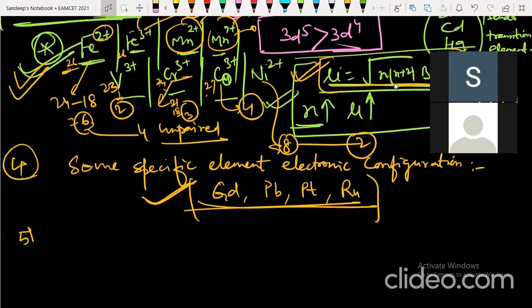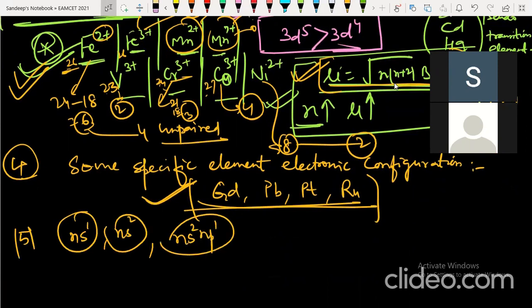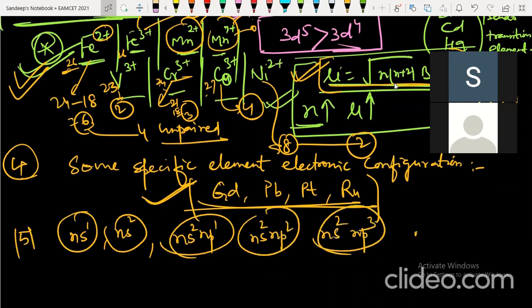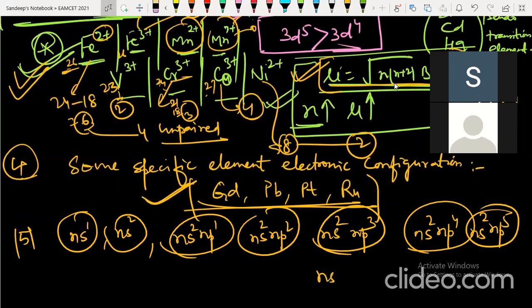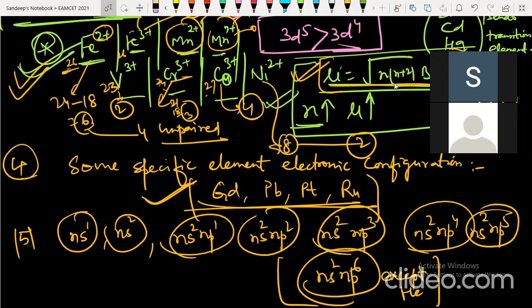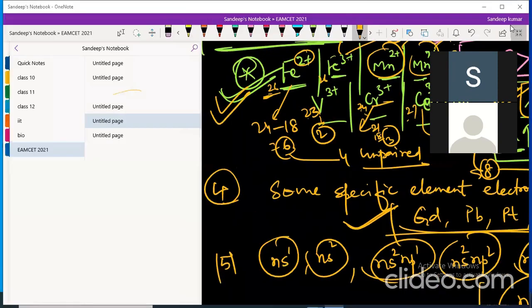Next, you can prepare group wise: ns1 is group 1, ns2 is group 2, ns2 np1 is group 13, ns2 np2 is group 14, ns2 np3 is group 15, ns2 np4 is group 16, ns2 np5 is group 17, ns2 np6 is group 18, except helium. So this way you can prepare group wise also.